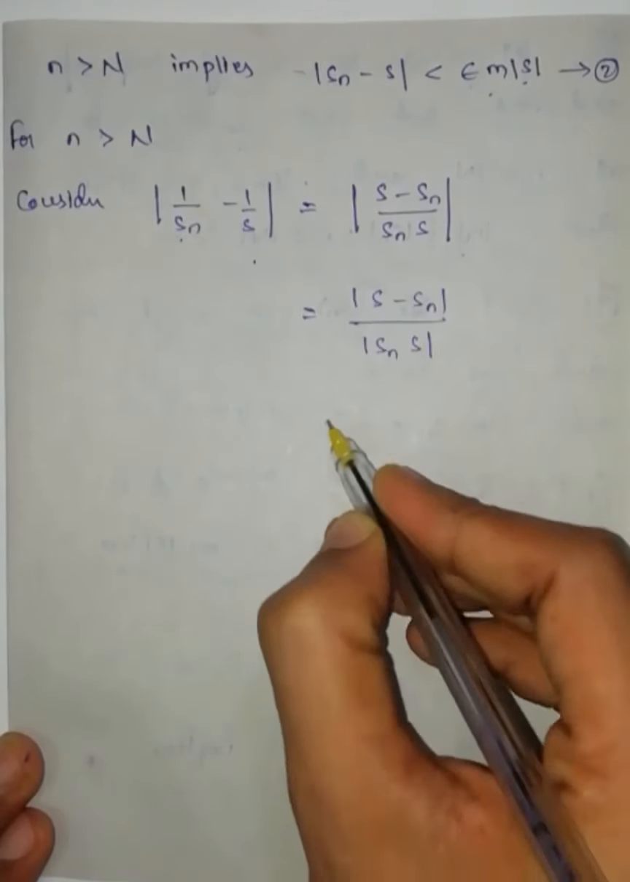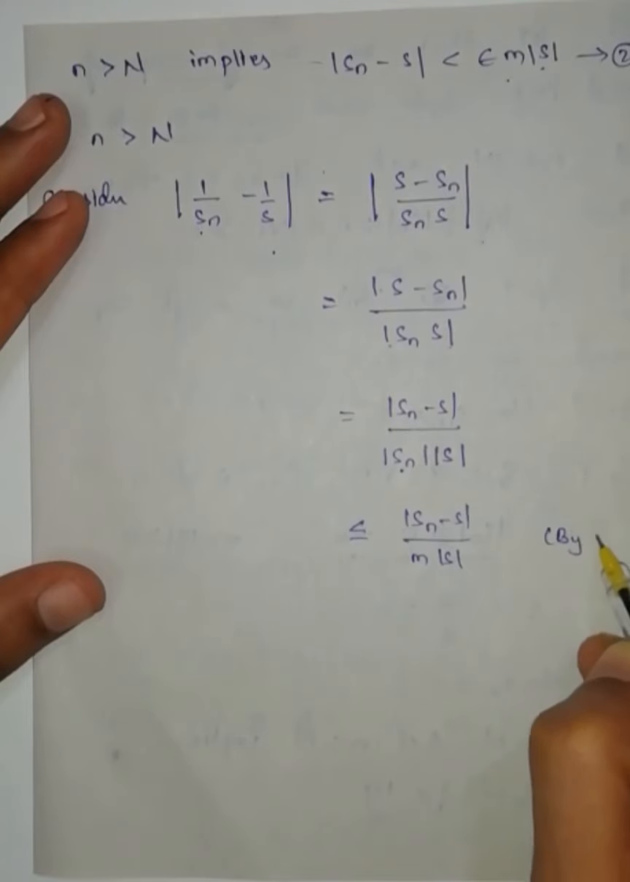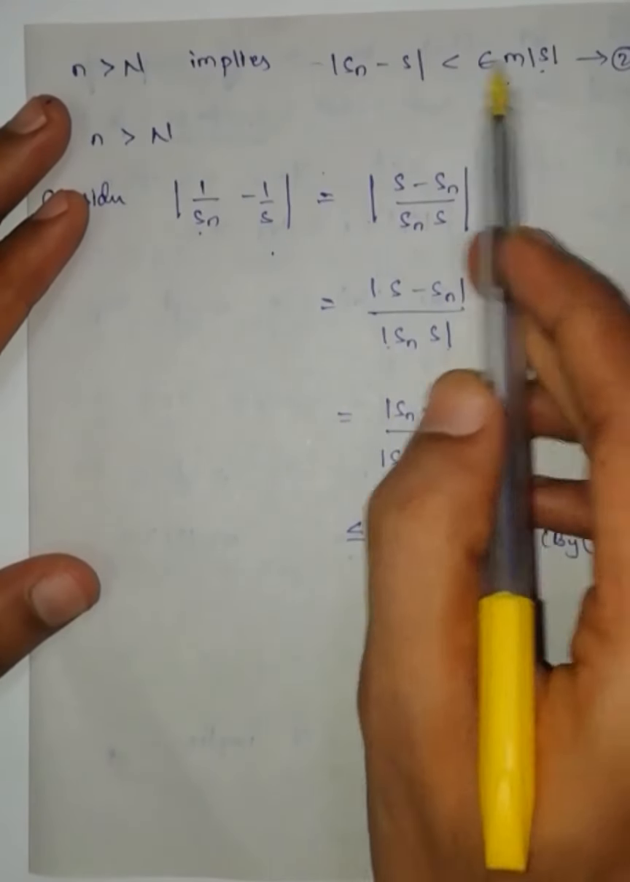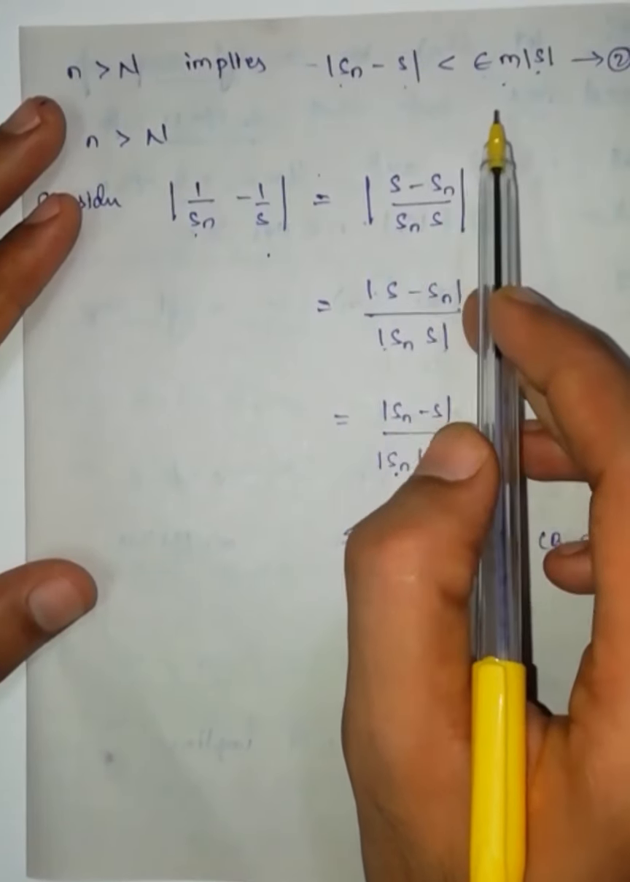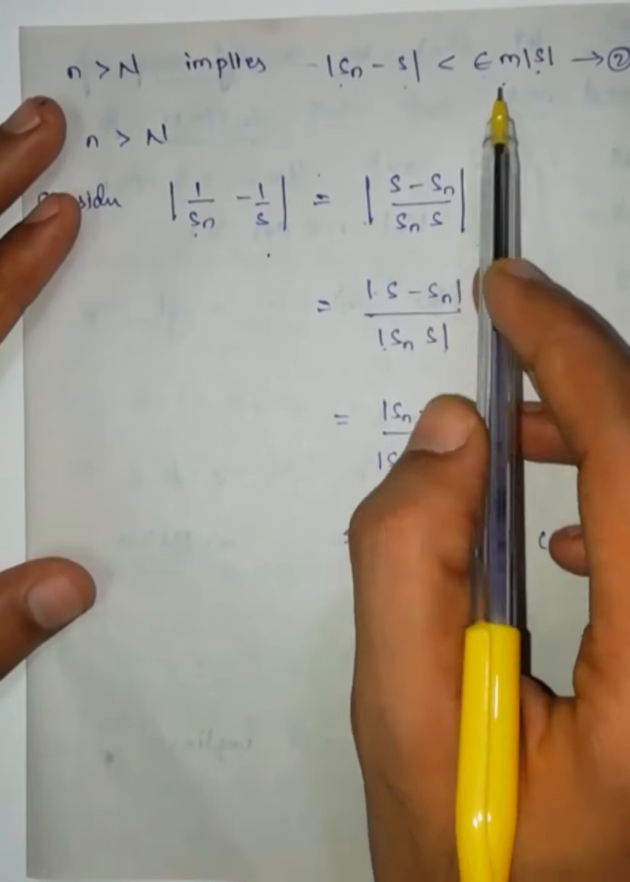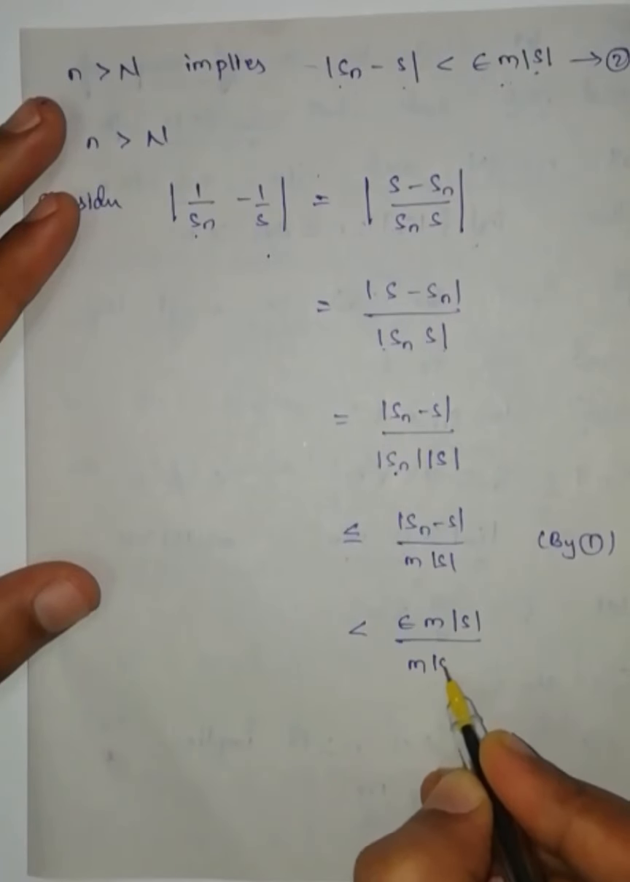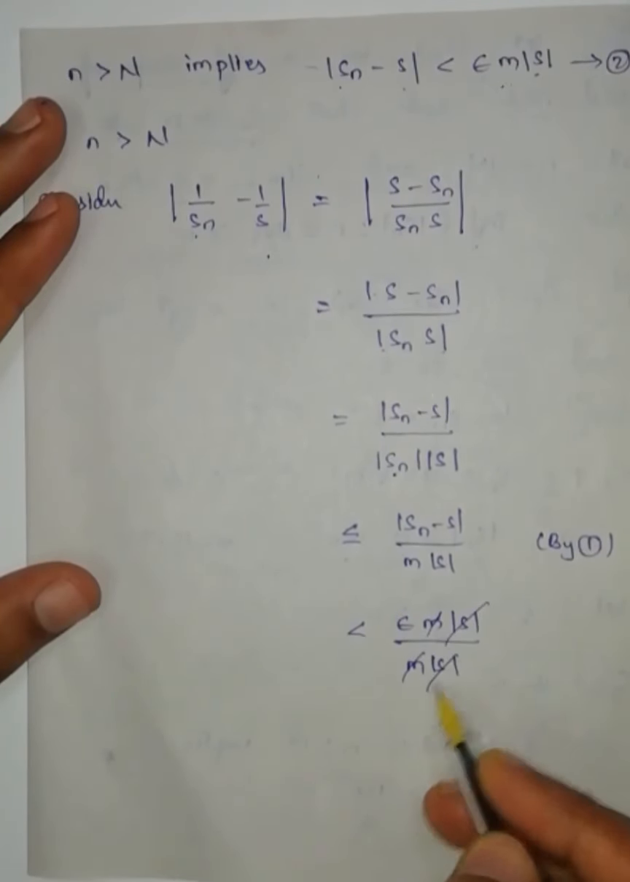From equation number 1, 1 by modulus of Sn is less than or equal to 1 by m. So this one I can write as less than or equal to modulus of Sn minus s by m into modulus of s, by equation number 1. From equation number 2, modulus of Sn minus s is less than this one, epsilon into m into modulus of s, by m into modulus of s. m, modulus of s, this one cancels.